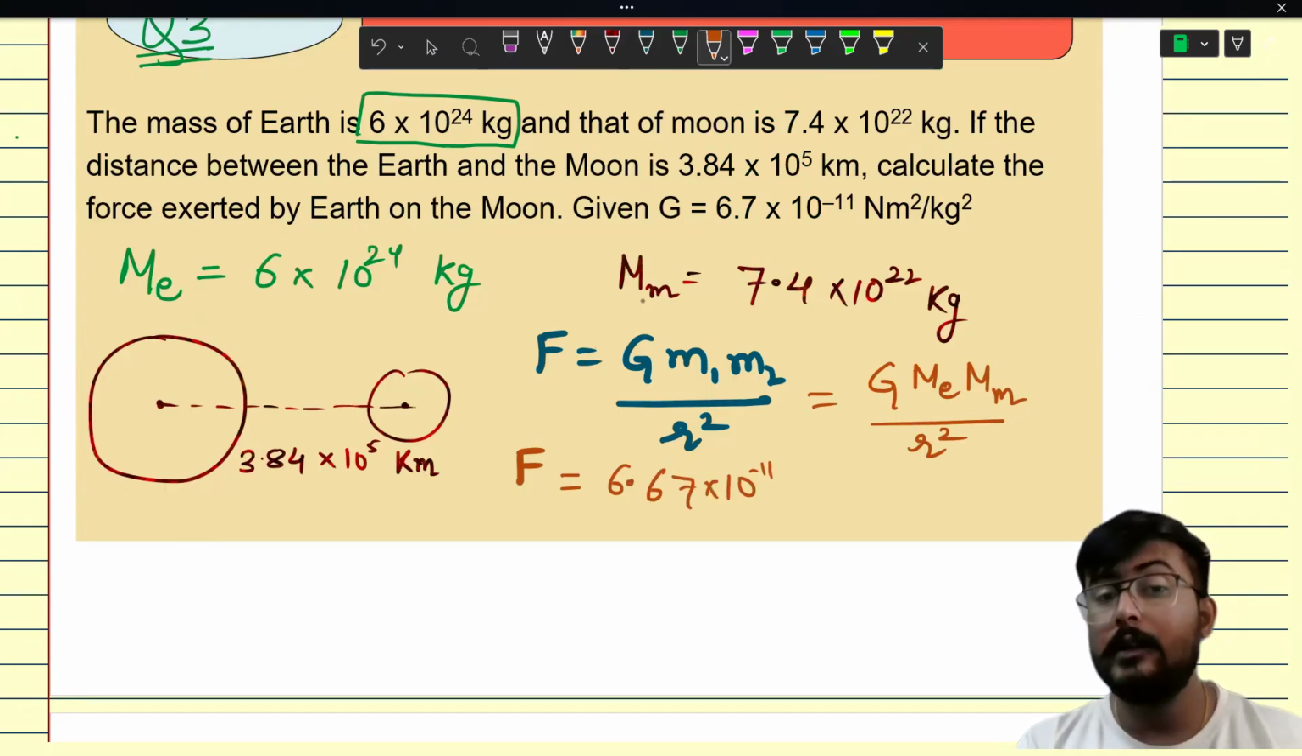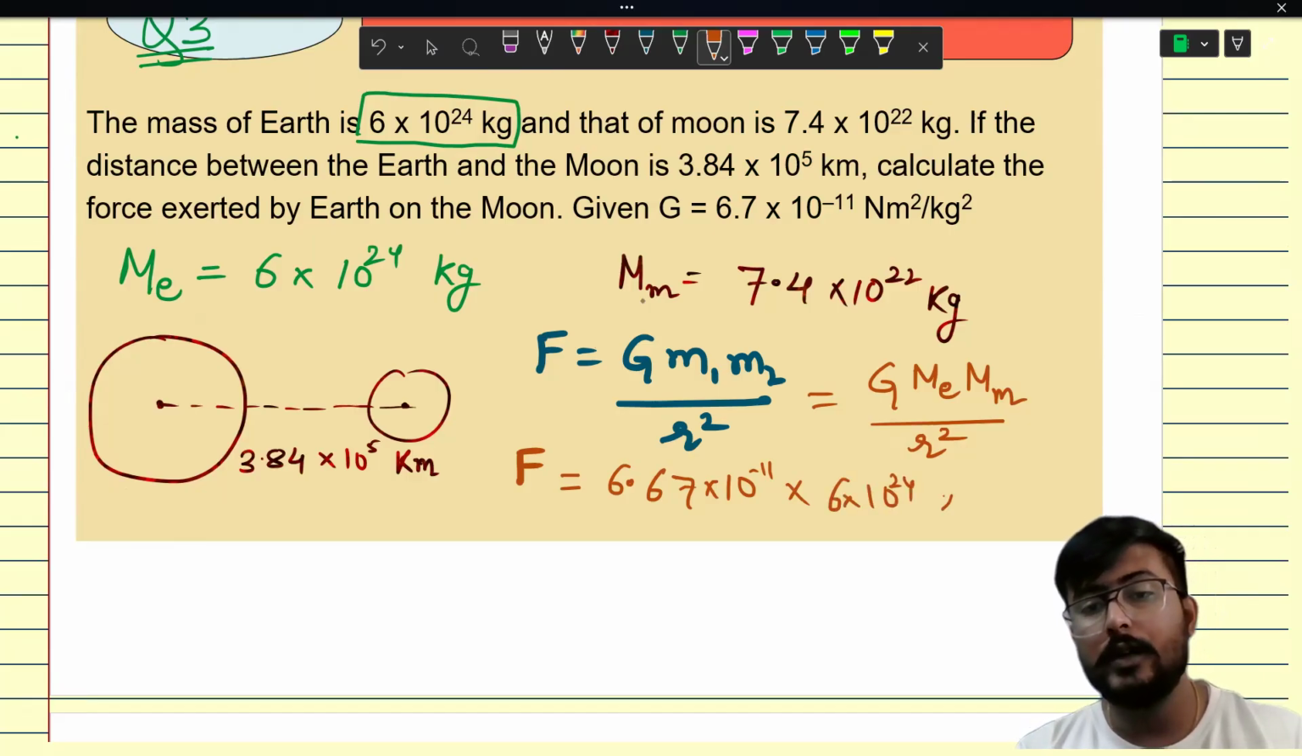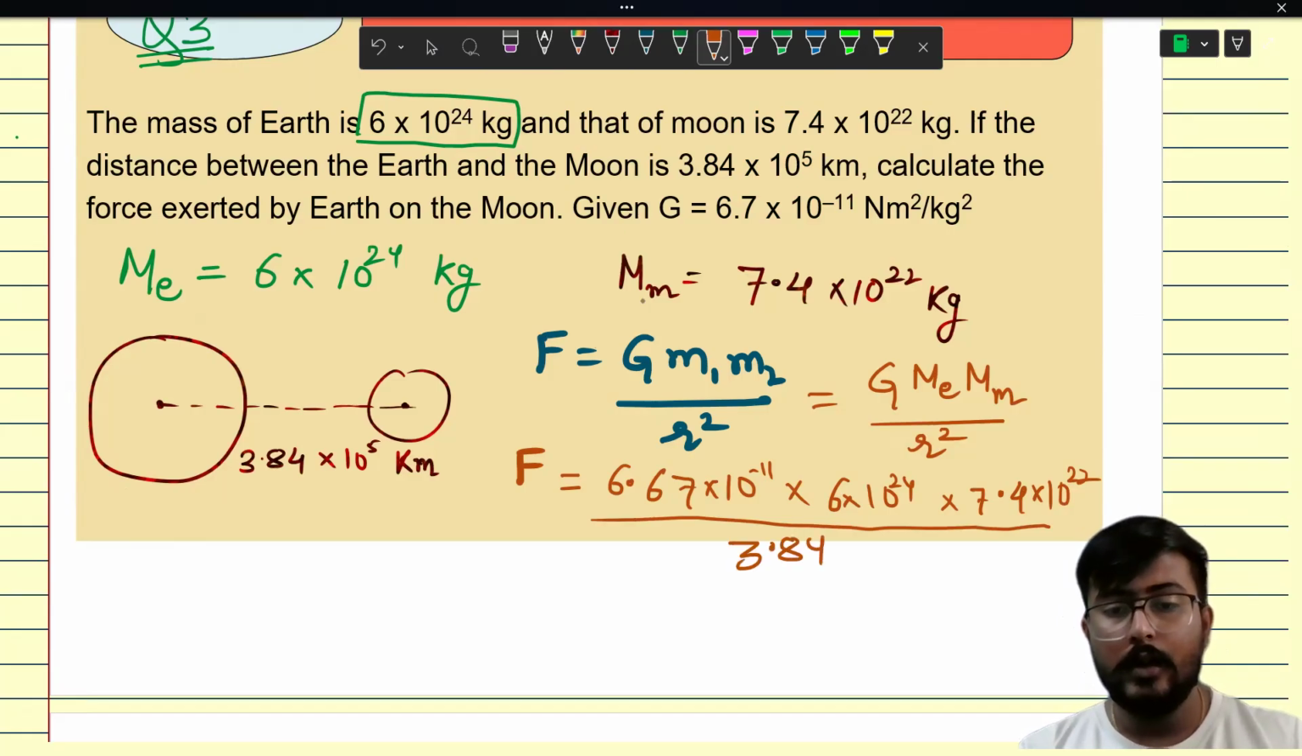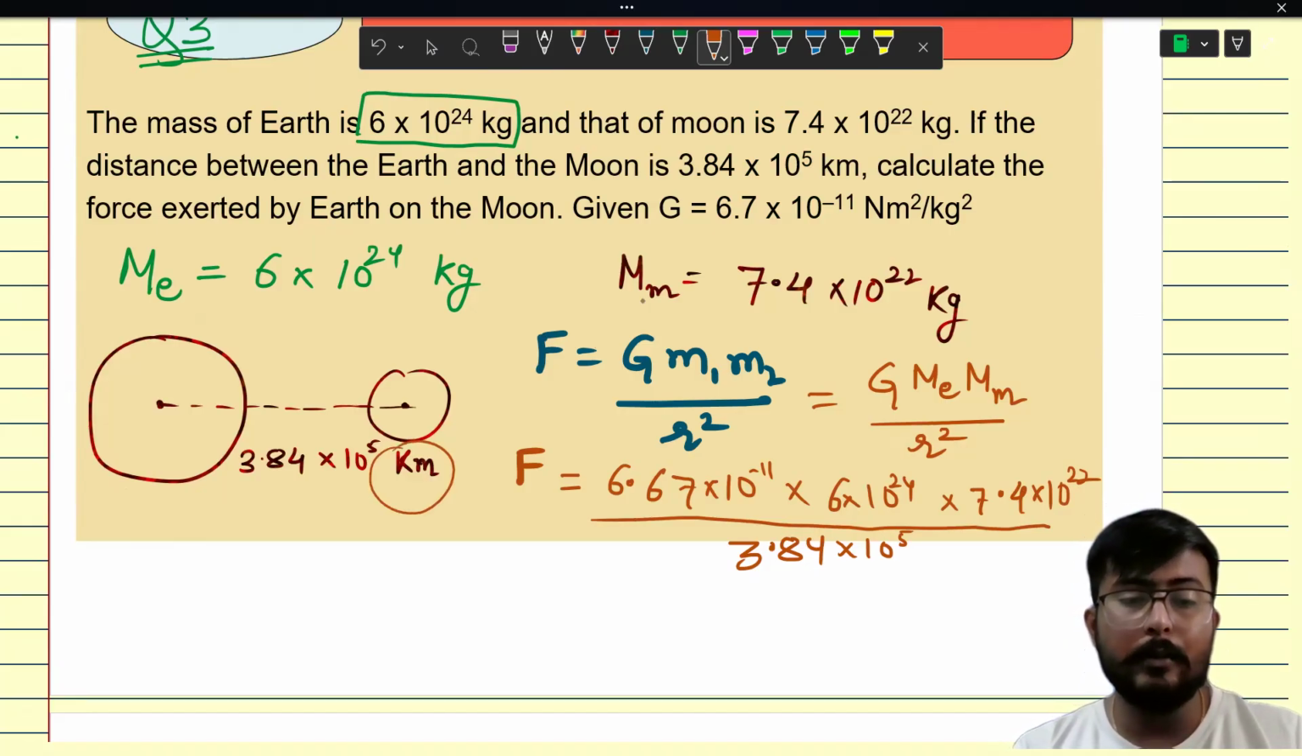I hope you have learned the value of G till now. So the mass of Earth is 6 into 10 to the power 24. Mass of Moon is 7.4 into 10 to the power 22. Upon what is the value of R? Yes, 3.84 into 10 raised to power 5. But it is in kilometer. So if we convert this into meters, we multiply with 1000. That means 10 to the power 3 more.